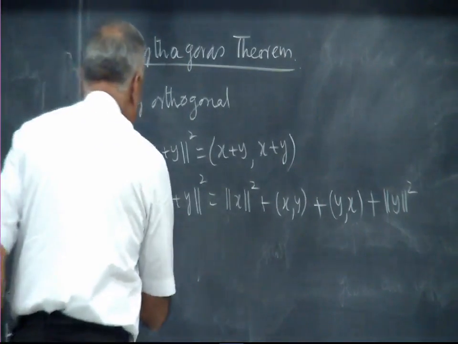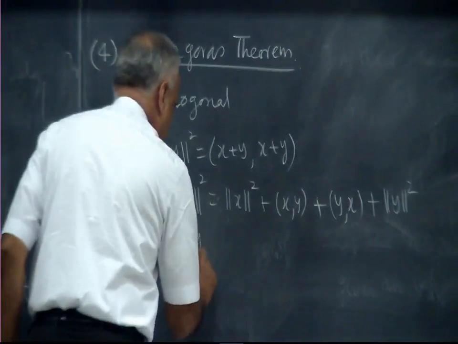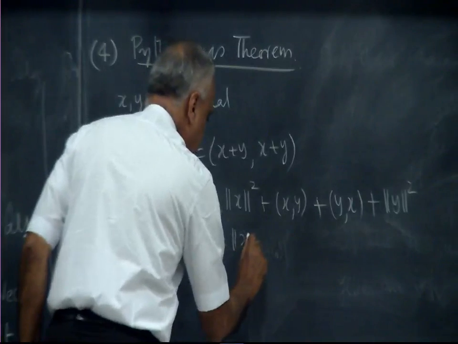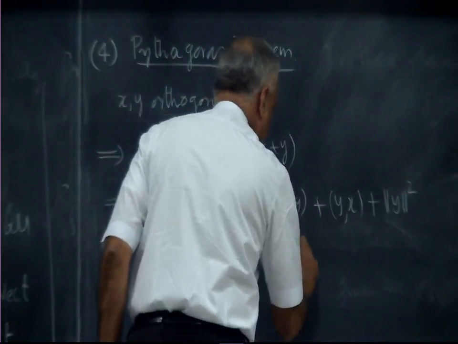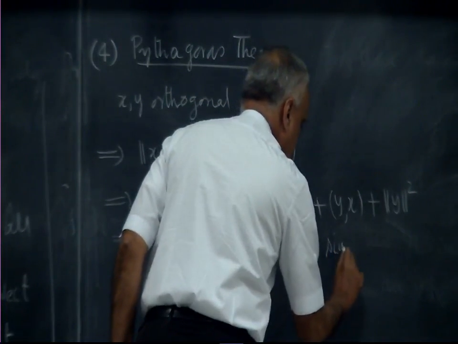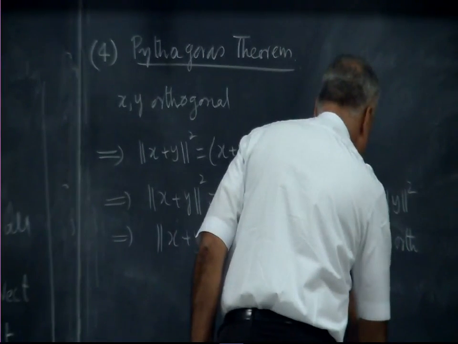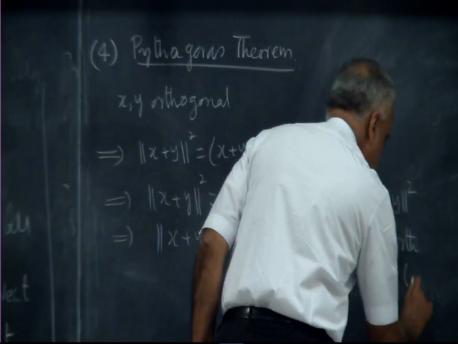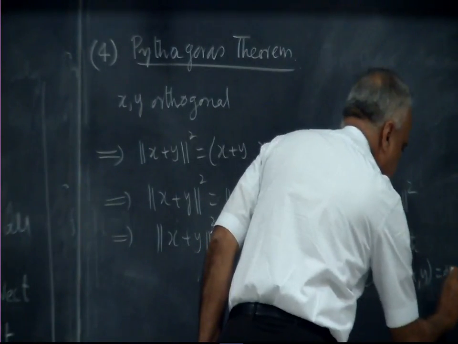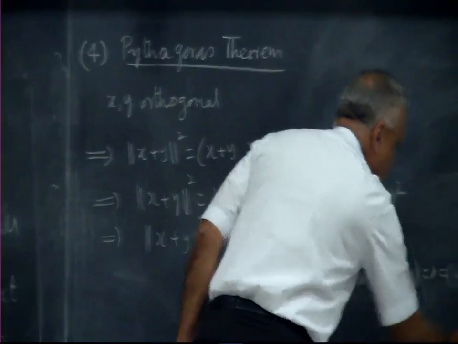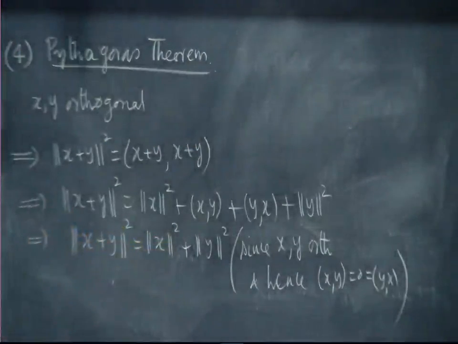So that says norm of x plus y squared is equal to norm of x squared plus norm of y squared, since x, y are orthogonal, and hence x comma y equal to 0 equal to y comma x. So that is the Pythagoras theorem.